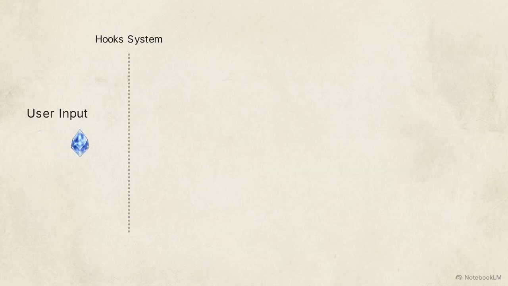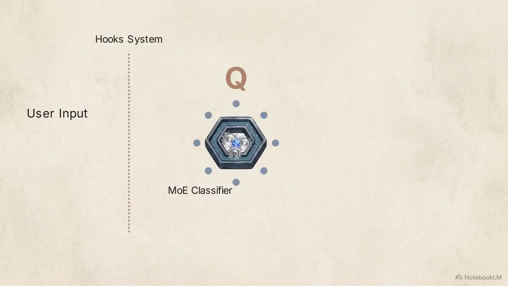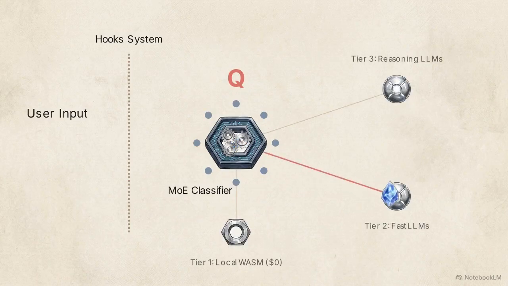The hook system intercepts the developer's input at the source, preventing direct, unmanaged access to external LLM APIs. Once intercepted, a mixture of experts classifier evaluates the task. It scores the request's complexity using Q-learning algorithms to determine exactly how much computational power is required.